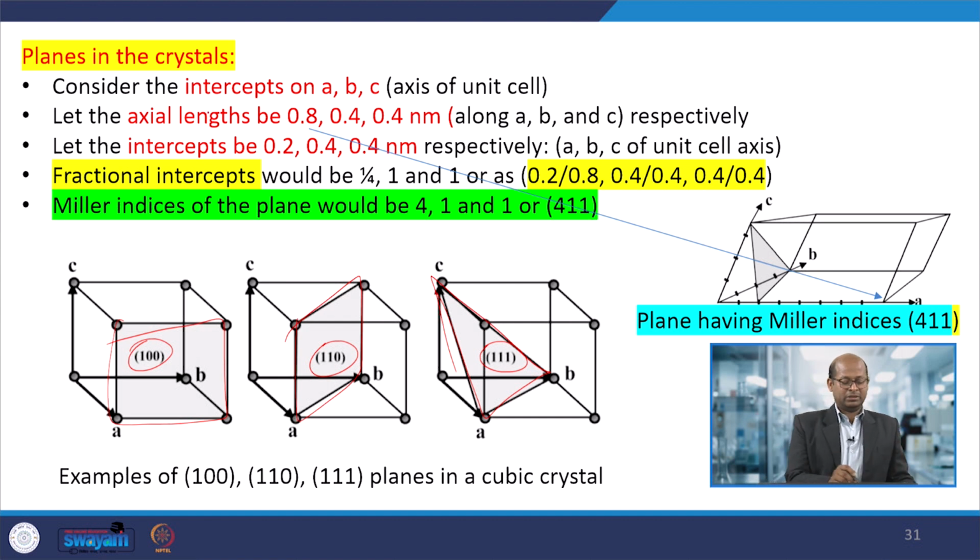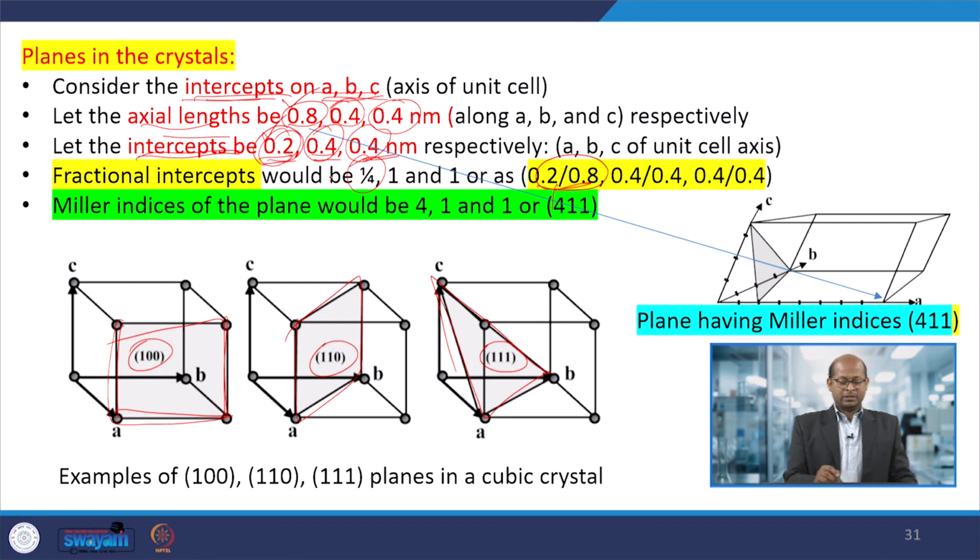Let us say the intercepts on the A, B, C axes of the unit cell have particular dimensions: 0.2, 0.4 and 0.4 nanometers, while the axial lengths are 0.8, 0.4 and 0.4 nanometers. So the ratio is 0.2 divided by 0.8, which equals 1 by 4.